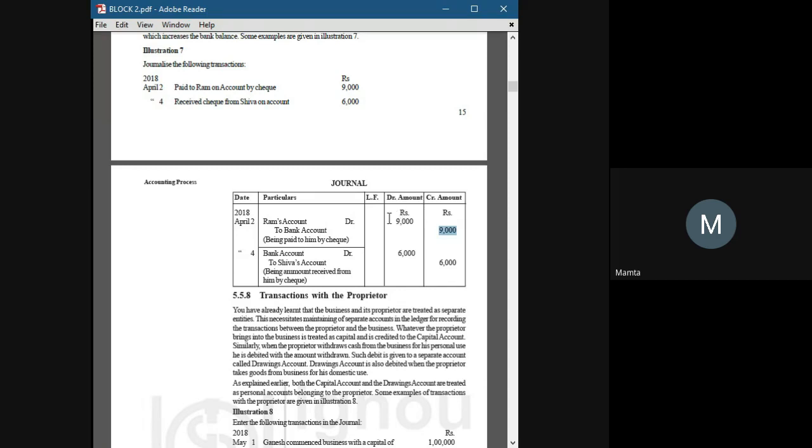The amount of our entry would be the same, like 9,000 and 9,000. Their total would always be the same. 9,000 is going from our account, and 9,000 is received by Ram. That's why the debit and credit amounts will always be the same, like 6,000 and 6,000. Suppose there is another entry of 1500, then the entry will be 1500 and 1500.